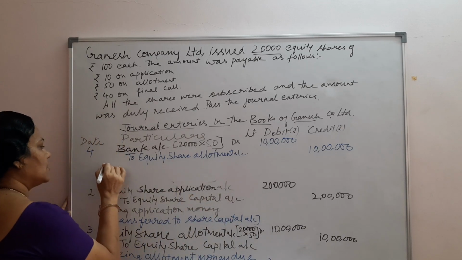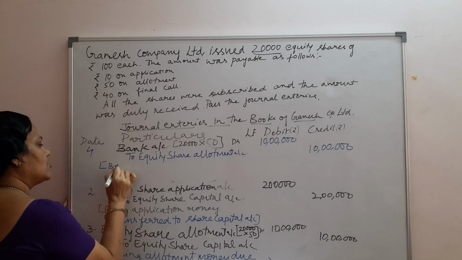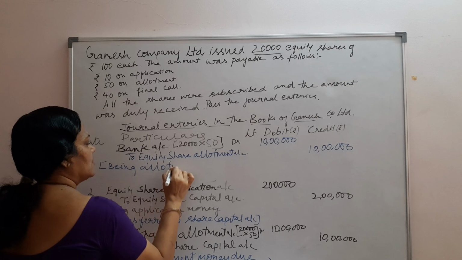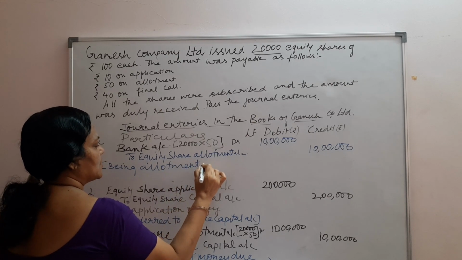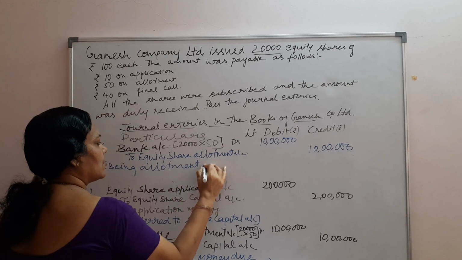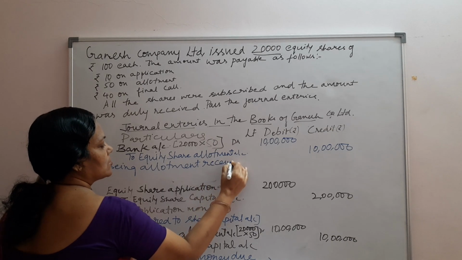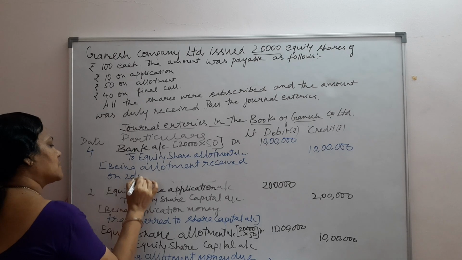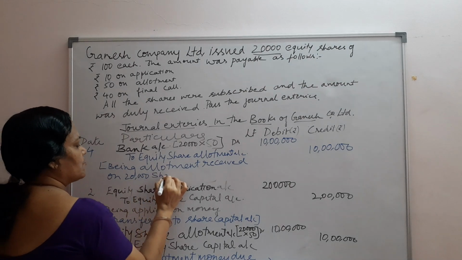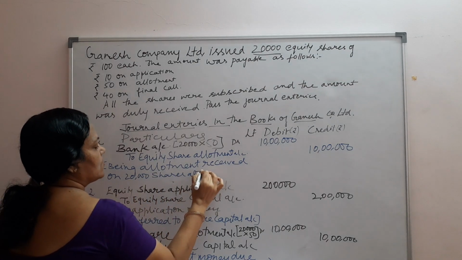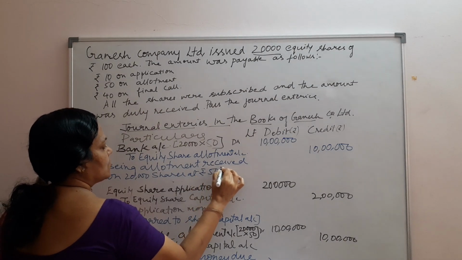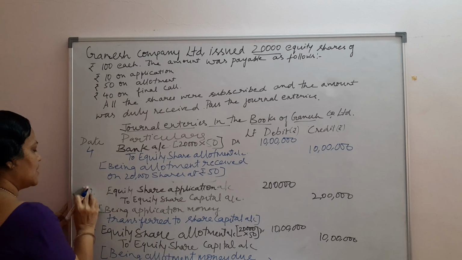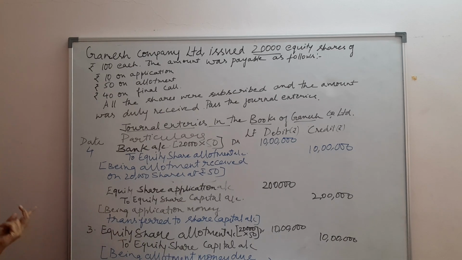Now in the fourth entry, being allotment money received. So we have collected the money, which means we have to write it as being allotment money received, because all of them have paid on 20,000 shares at rupees 50 each. Now let us come to another entry, that is the first and final call.